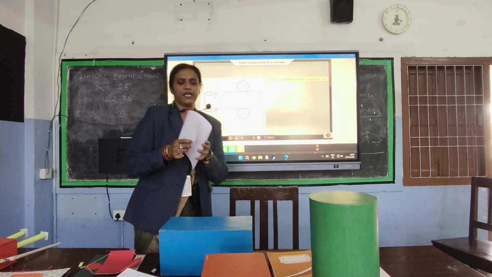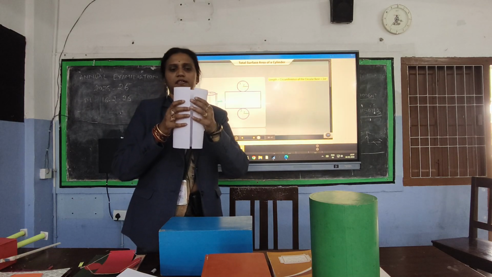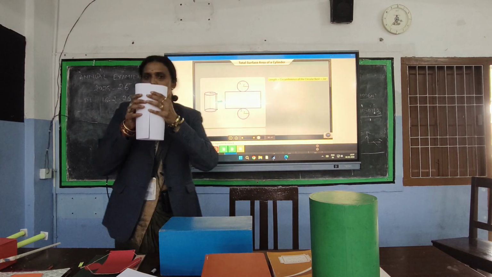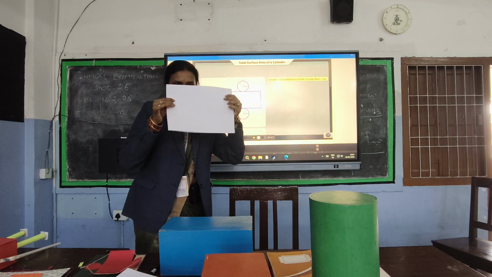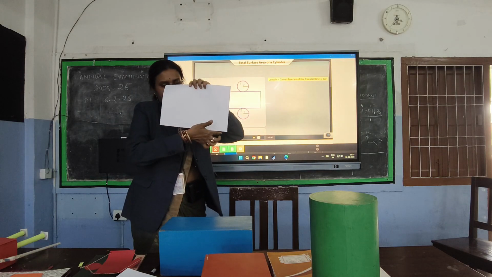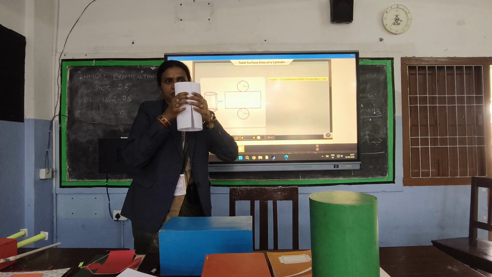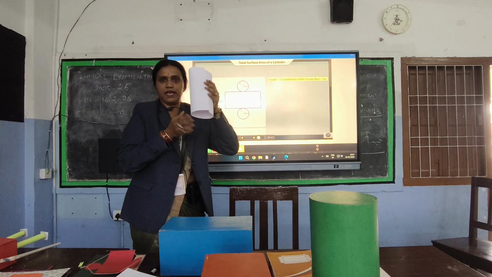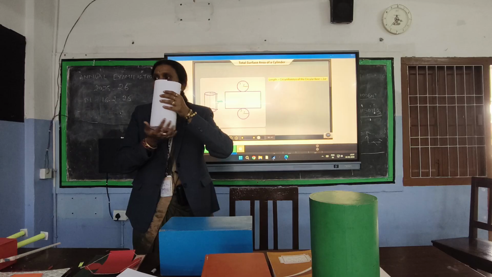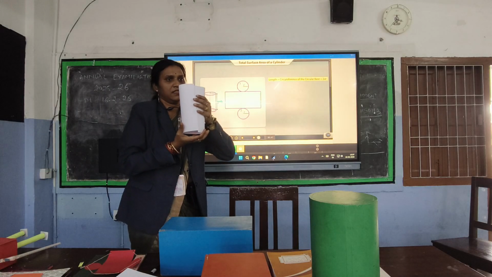When I am rolling this paper like this and opening it, observe this length. What is happening to this length? The length is becoming the circumference. Yes, the length here becomes the circumference.